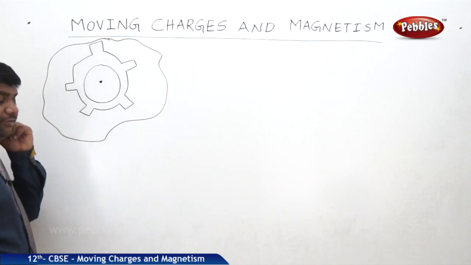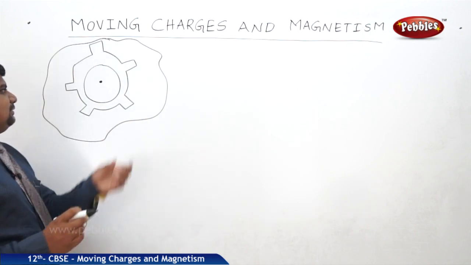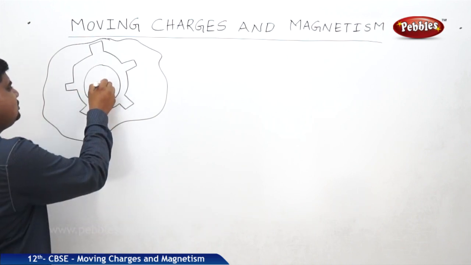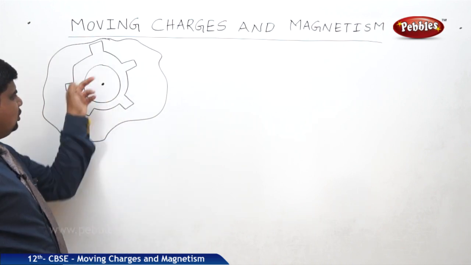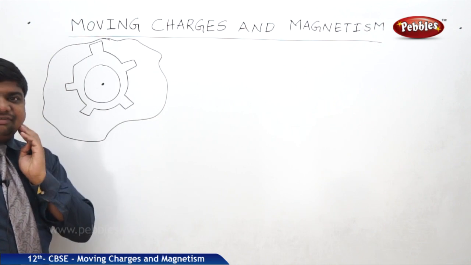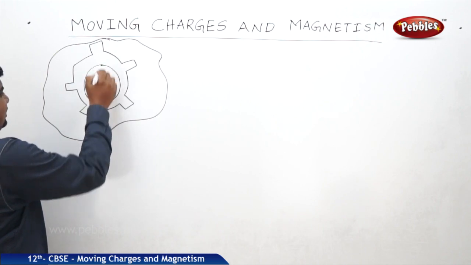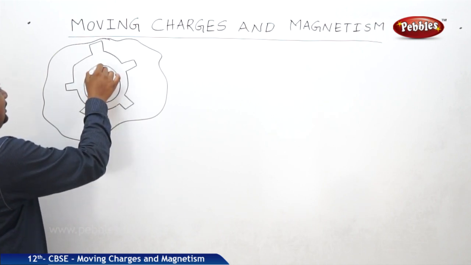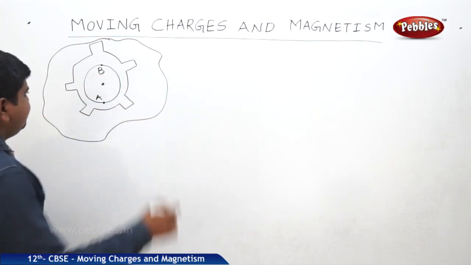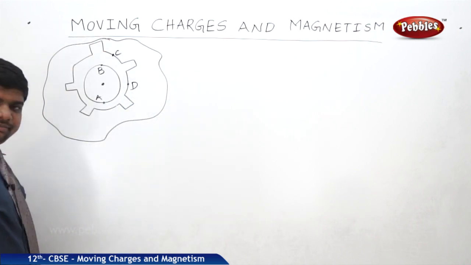What is the need for this type of diagram? It is not at all the actual shape of a magnetic field, but we are assuming that this is the point source, suppose it is in the center. If this dot is the source of the magnetic field, the closest loops are in circular form. As the field extends away from the source, it may take different shapes. Sometimes intersection is also not possible. So this is AB. The intersecting of the field lines is also not possible whenever the magnetic field is extending. Next, let us say it is CD. Next it is like this.